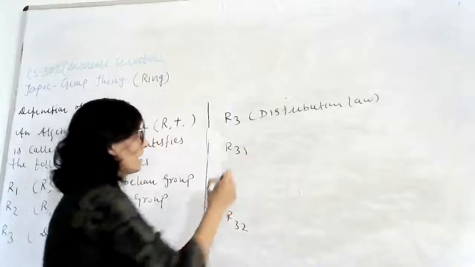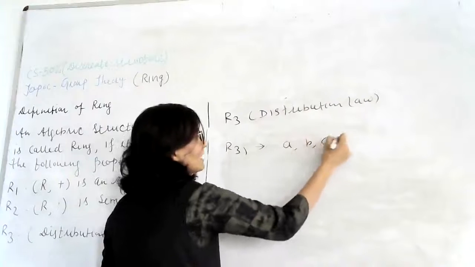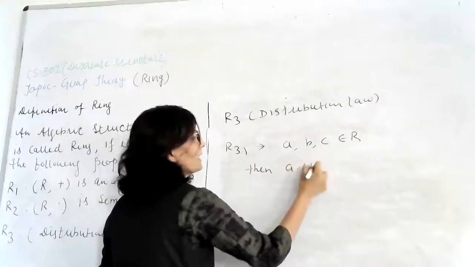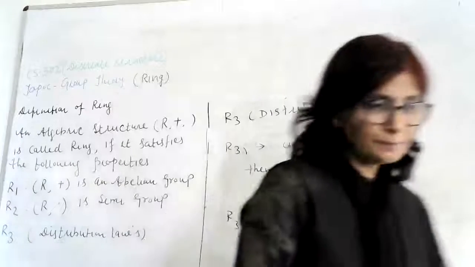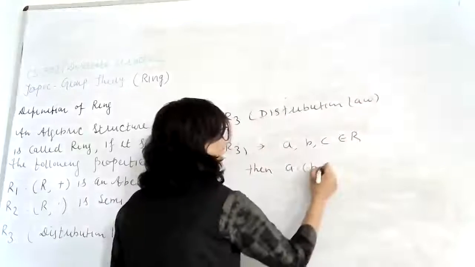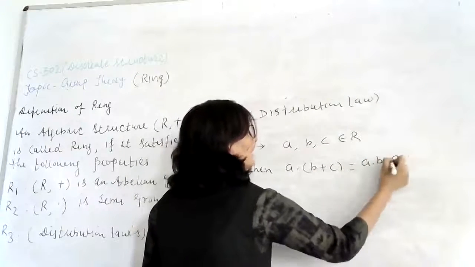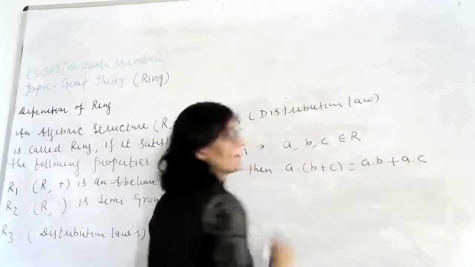So in R31 we have distribution law. If A, B and C belong to R, then A into (B plus C) is equal to A into B plus A into C.